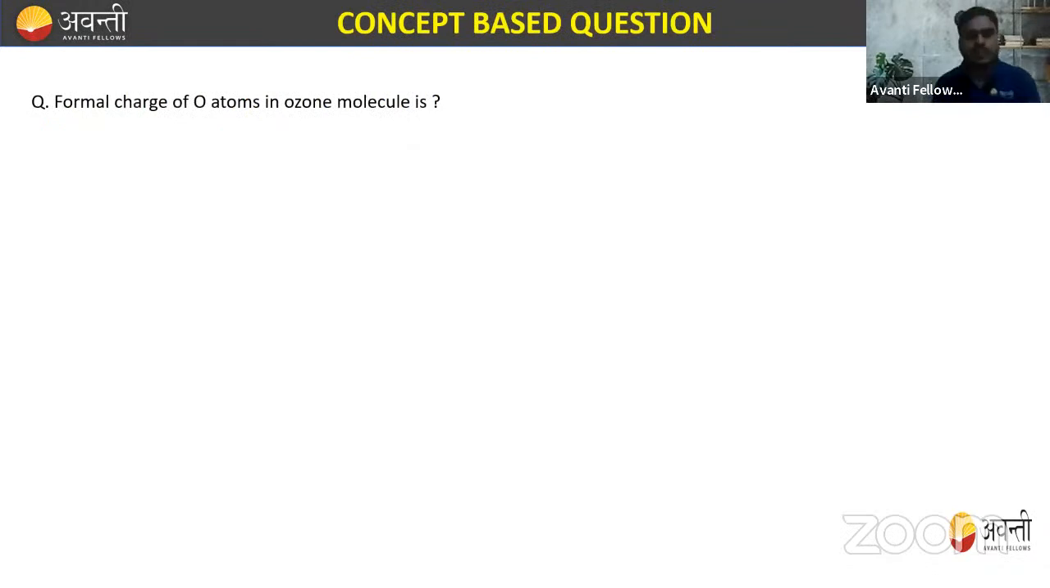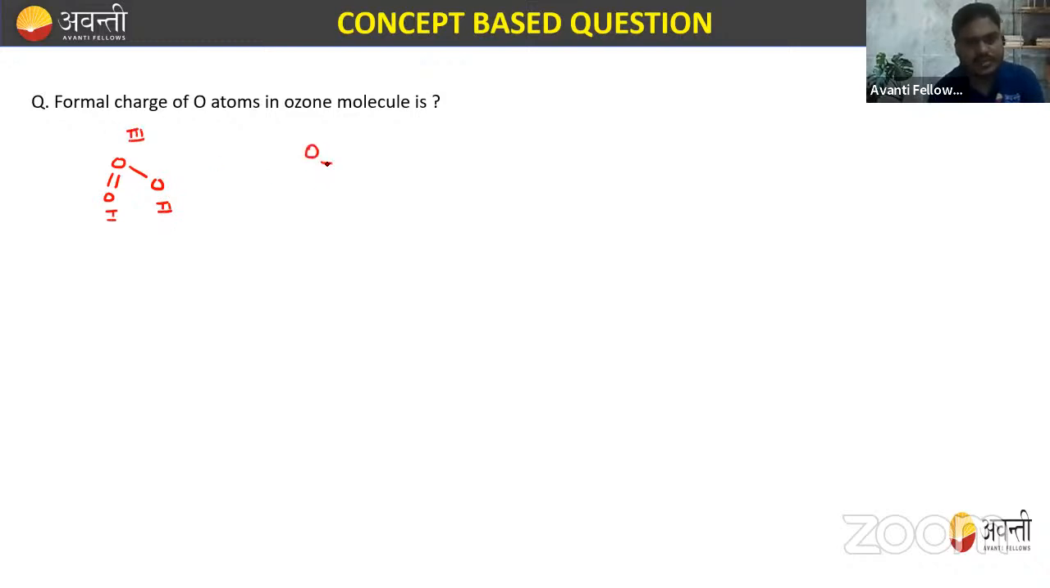Suppose we have to calculate the formal charge of the O atom in the ozone molecule. So let me draw the structure. How will you draw the structure for this? We know that ozone has a structure like this. O, this is O. So this is the structure of ozone, and you have to calculate the formal charge. Let me write the names here. This is oxygen number one, oxygen number two, this is oxygen number three.